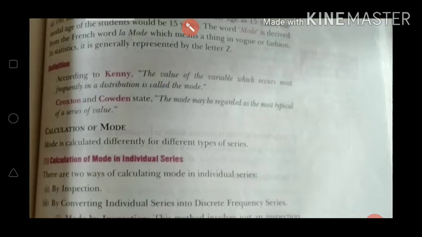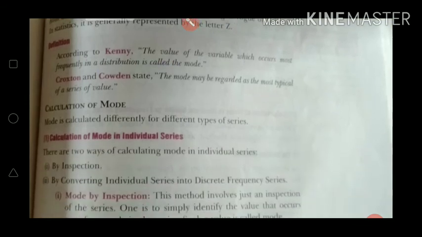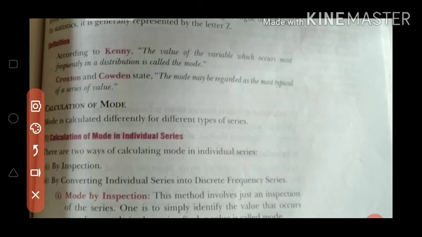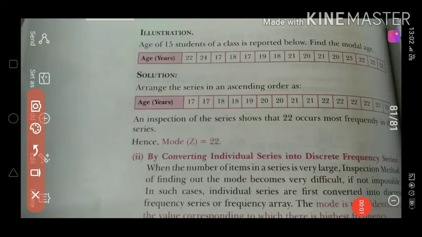Now, calculation of mode. Mode can be calculated with the help of two methods. The first one is the inspection method and the second one is the grouping table method. First of all is the inspection method. Now, what do we do in the inspection method? We have to do nothing, but we have to inspect our data.